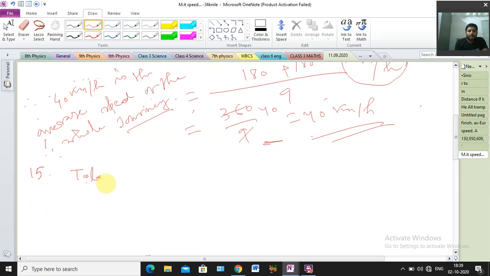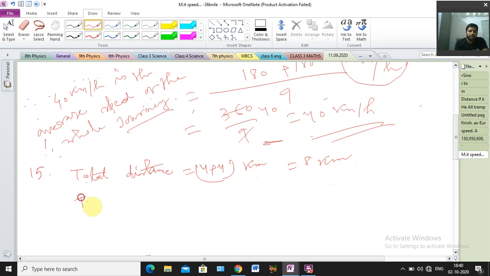At first we have to write total distance equal to 4 plus 4 kilometer. That means 8 kilometer total distance. Clear? Because he came to school and again went back to the house. So that's why 4 plus 4 kilometer distance.